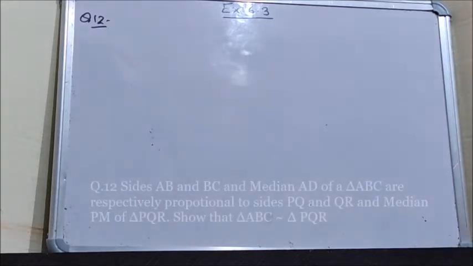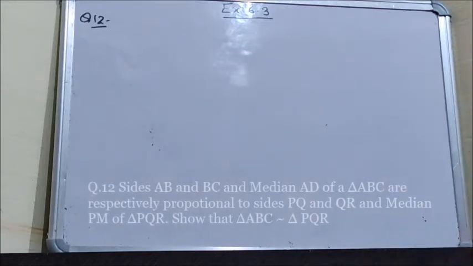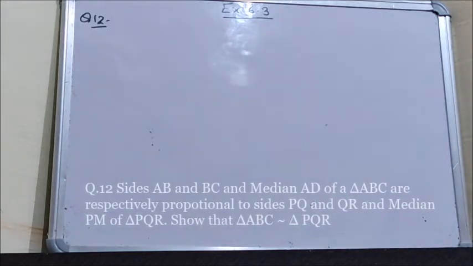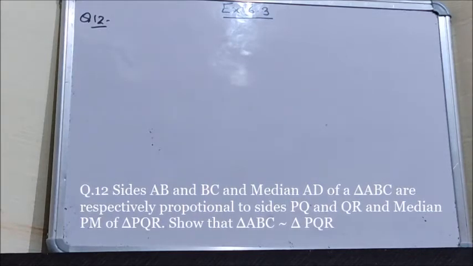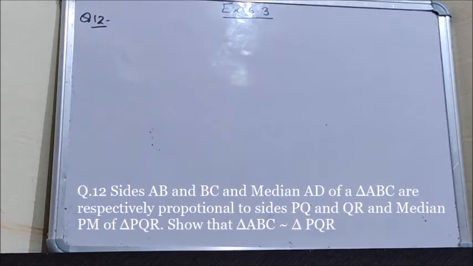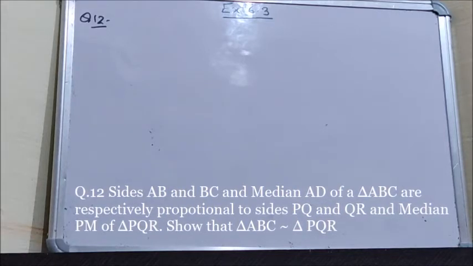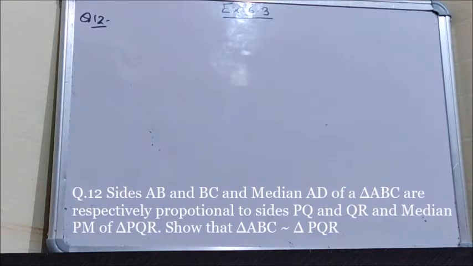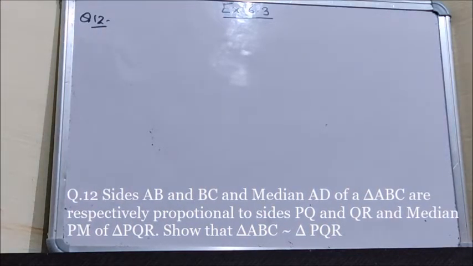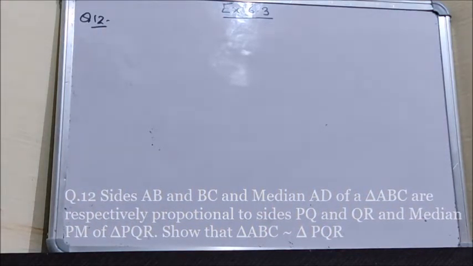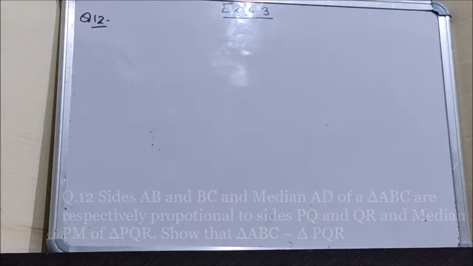Similar triangles we were doing, and let me give a few recaps about the concepts we have done. To prove any two triangles similar, we were using three criteria. You all know AAA or AA criteria, SSS criteria, in which sides are proportional, and then the last one was SAS, in which one angle should be equal, and the two sides including that angle should be proportional. So these three criteria we were using.